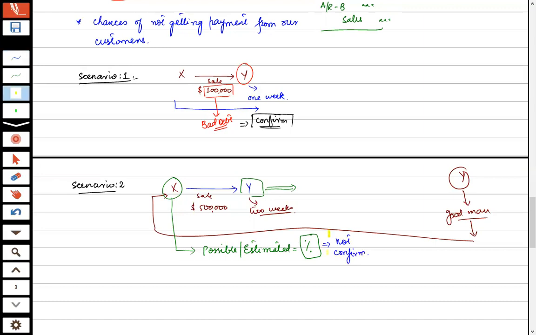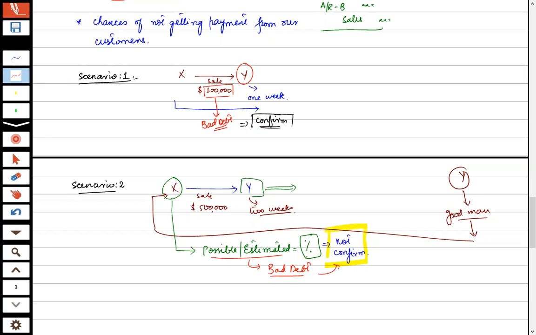Understanding the two scenarios. In the first scenario, we have confirmed that our amount will not be received and it is a bad debt. But in the second scenario, it is not confirmed. We are the seller, and Mr. X is estimating, making a booking in his mind, that some percentage of the amount may be proved as bad debt, but again, it is not yet confirmed.